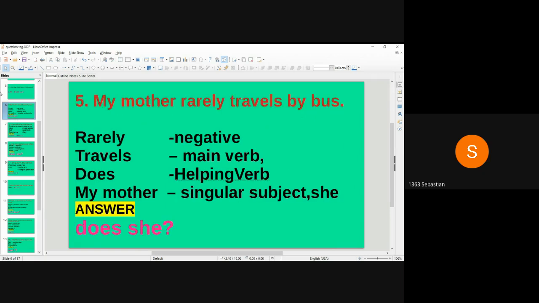Fifth question. My mother rarely travels by bus. So this is a negative sentence. Rarely is the word used. So the question tag will be in positive. Travels is the verb. So the helping verb will be does. My mother is the subject. Subject is in singular. So the pronoun for my mother is she. The answer is does she.